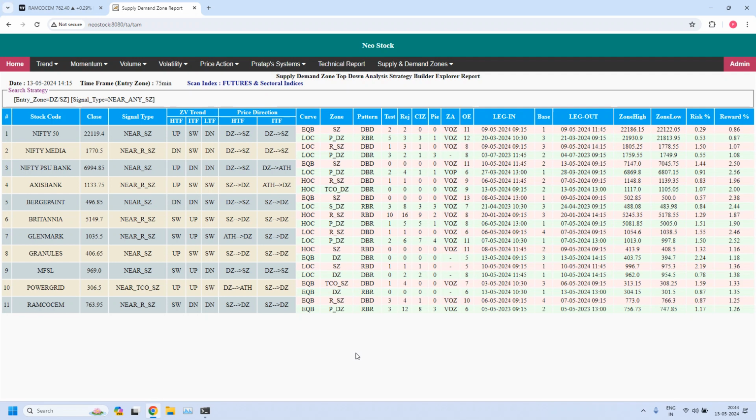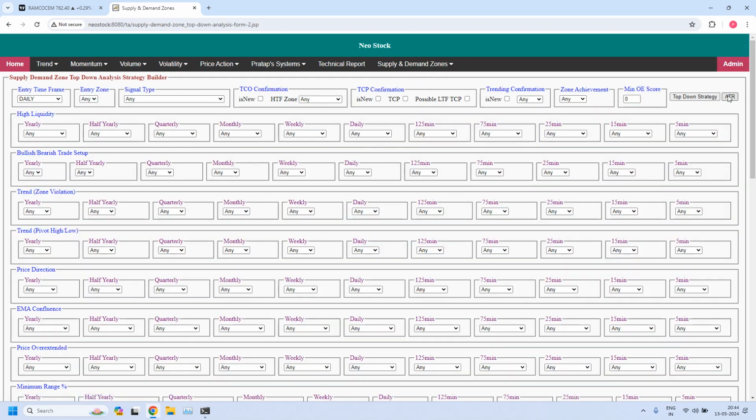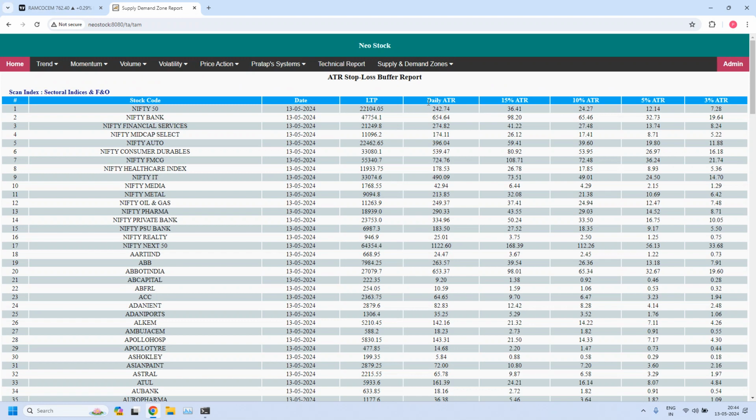Now the last report I will generate is the stop buffers based on daily ATR for your reference. See, this is the daily ATR. And we have 15%, 10%, 5% you can use, and 3%. For fine-tuned 5-minute zones you will be using 3% ATR. The first 17 in this list are indices, so Bank Nifty stop buffers are also here.